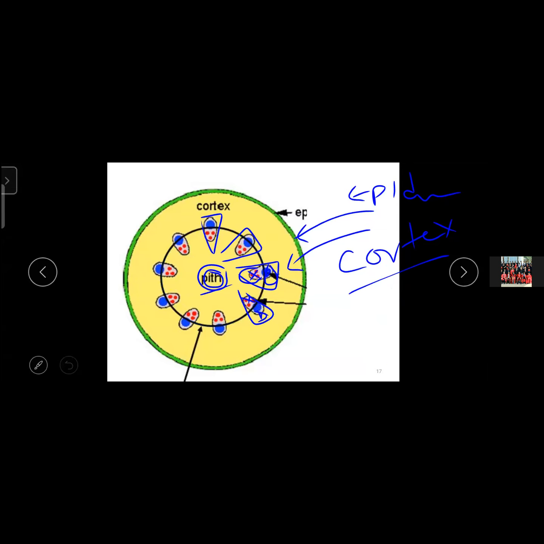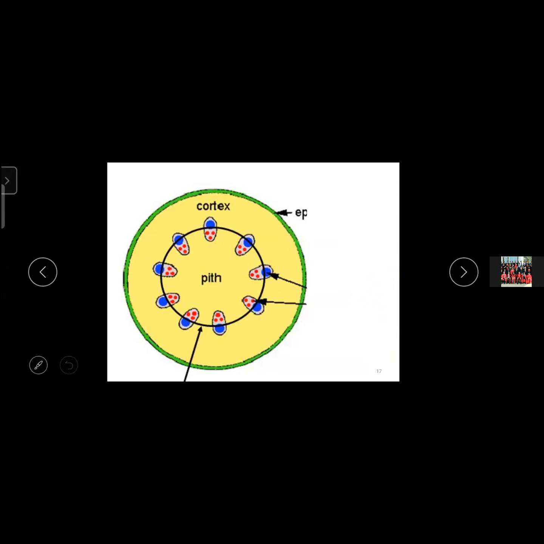So I hope you understood. If you want, you can draw this picture and keep it. Take a screenshot and keep it. After that, draw it and maintain it in your book, the paper discussion book.